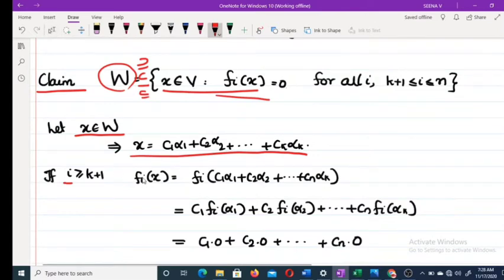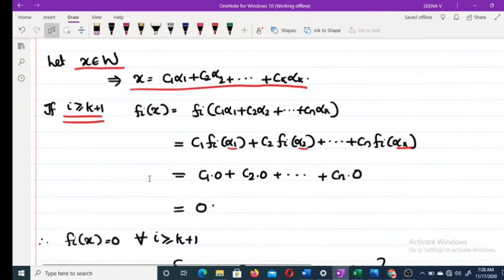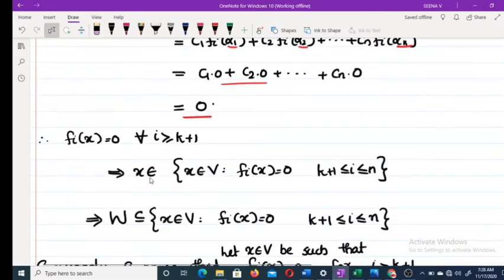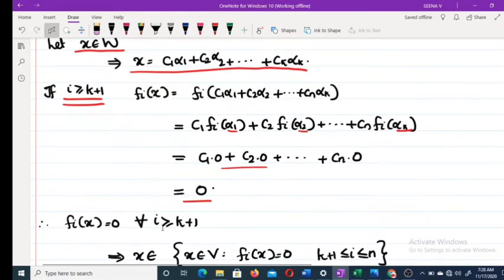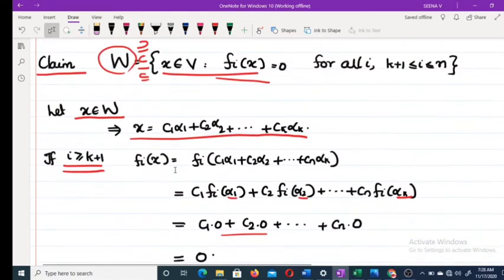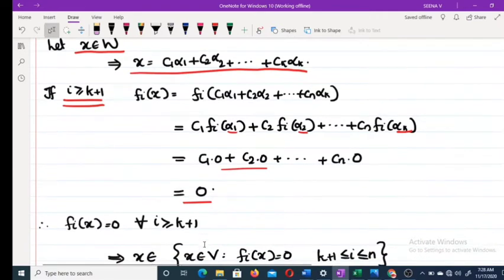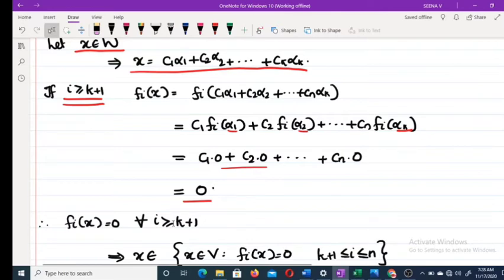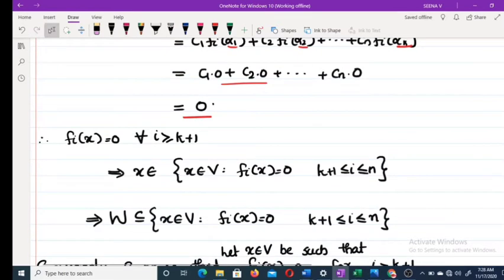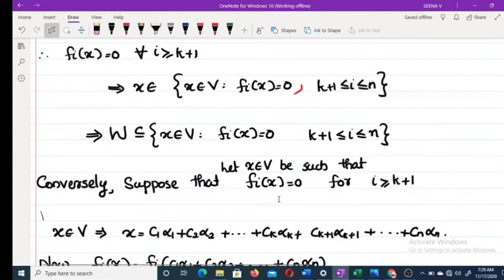Here i is greater than or equal to k plus 1 and all alpha j are with j less than or equal to k. Therefore each term is 0. Therefore fi of x equals 0 for every i greater than or equal to k plus 1. Therefore, x belongs to the set of all x in V such that fi of x equals 0 for k plus 1 less than or equal to i less than or equal to n. This implies W is a subset of this set.